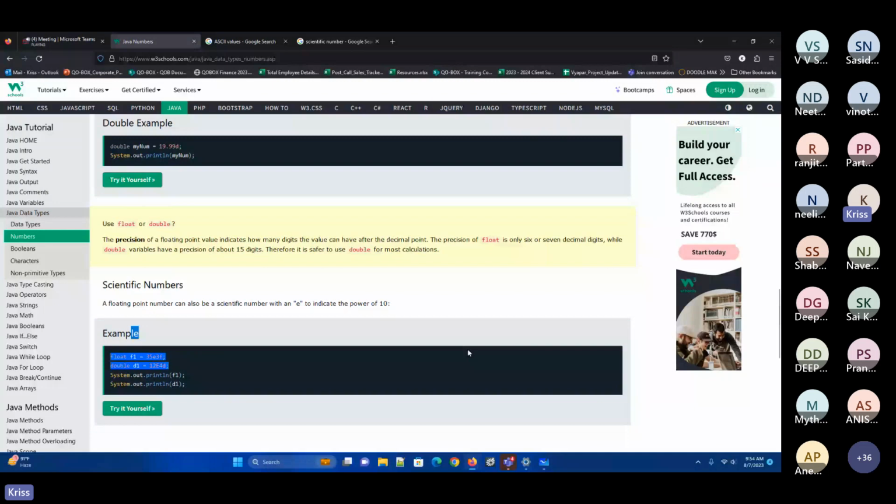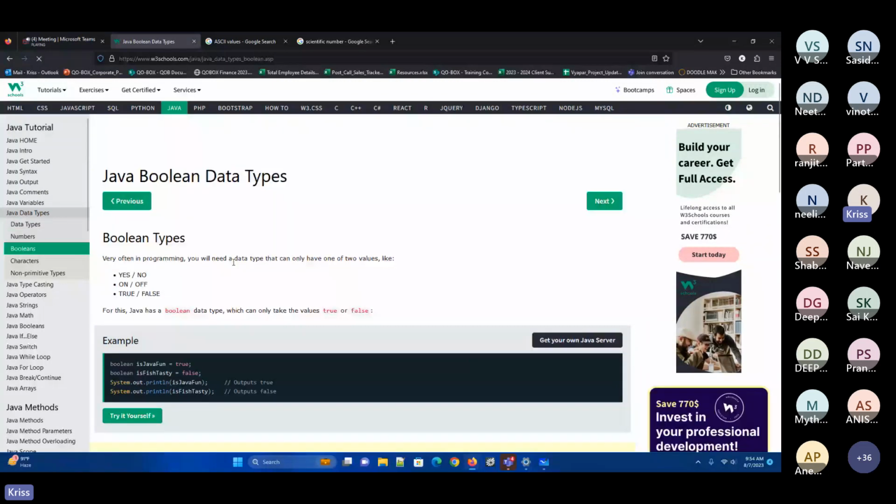Next one, booleans. Always, when you go for programming logic, when you're comparing something, the comparisons and all those things depend upon logical operations. It depends upon true or false.